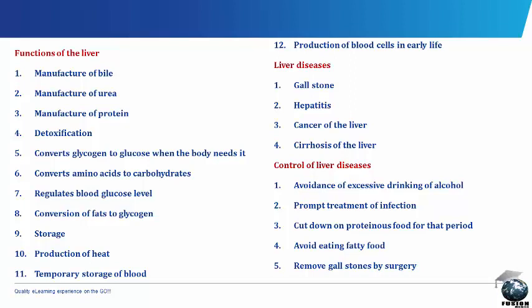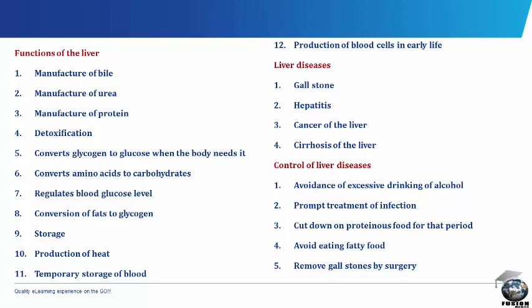Functions of the liver. The liver helps to manufacture bile, which is formed from breaking down of red cells in the liver, a process called hemolysis. The liver helps in the manufacture of urea through the breaking down of excess amino acids, a process called deamination. It also helps in the manufacture of protein in that the liver makes blood plasma and the fibrinogen.